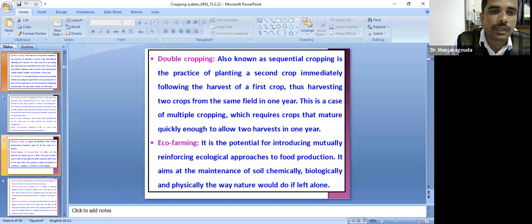Come to double cropping. Double cropping means 2 crops. It is one type of sequential cropping system. Here, 2 crops are taken in a year. That is called double cropping. Say, for example, maize followed by wheat, rice followed by wheat. It is a double cropping system. And another important terminology, eco farming. Eco farming is similar to an approach of organic farming or natural farming. Here we give more emphasis on the soil physical, chemical, and biological properties, to enhance the biological property and the living entity of the soil.